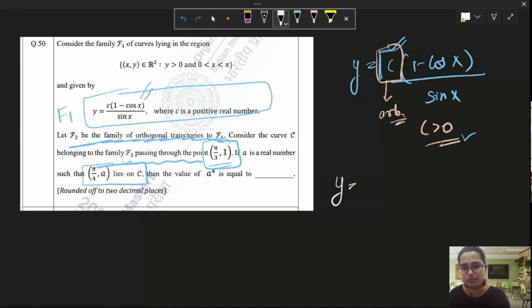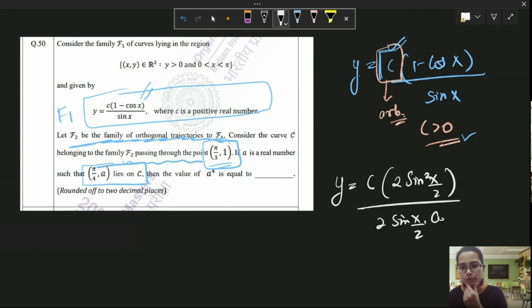You can just simplify this. I think we can just apply the formula: 1 minus cos x is 2 sine square x over 2, divided by 2 sine x by 2 cos x by 2, right? I'm just trying to cancel it, but my pen is not working. It has become slow.